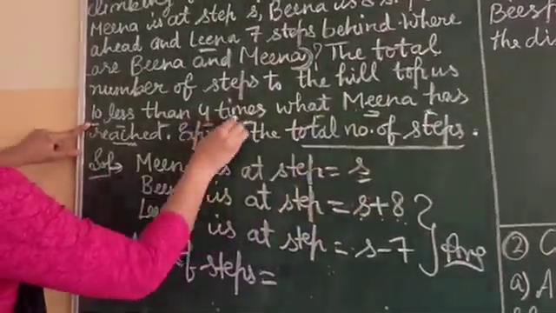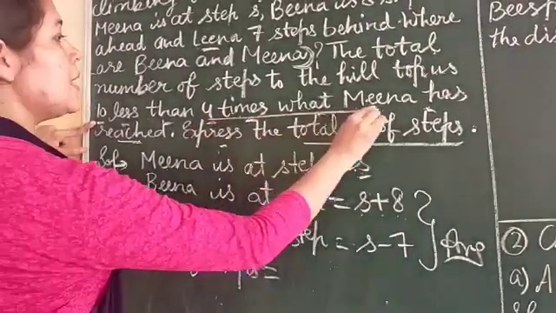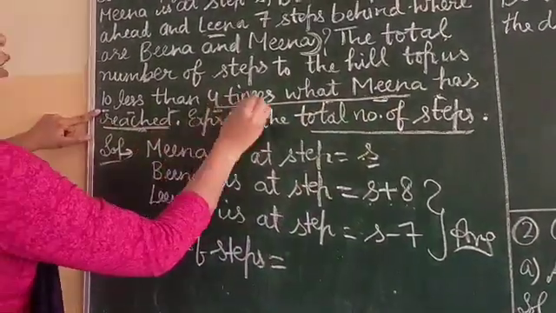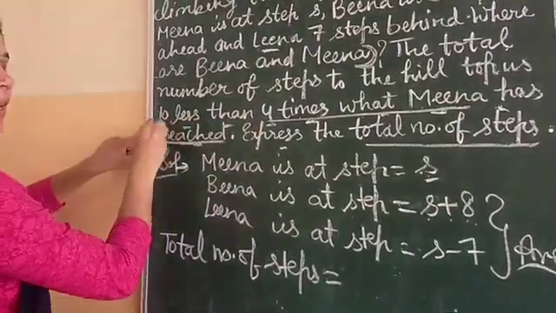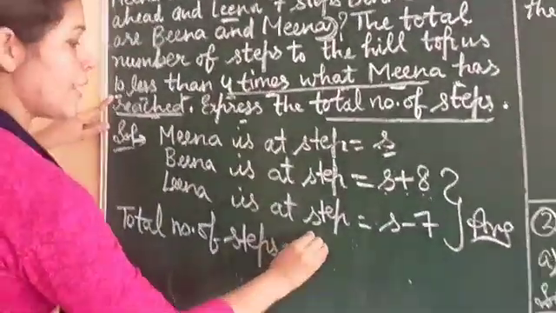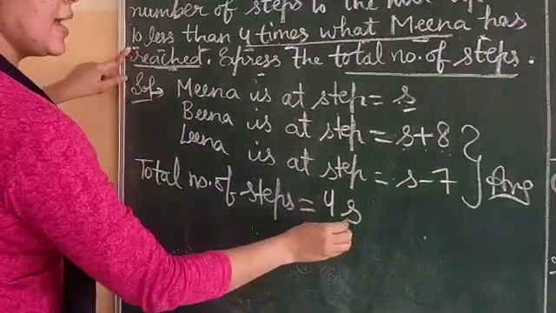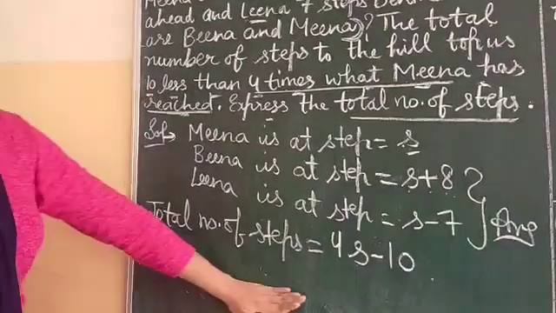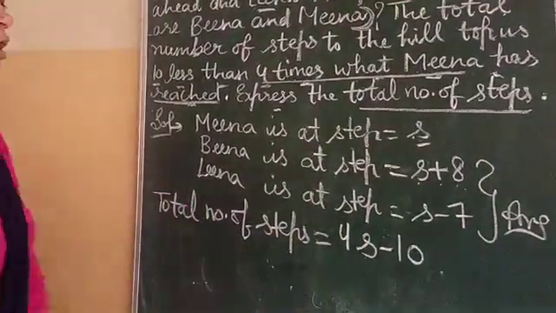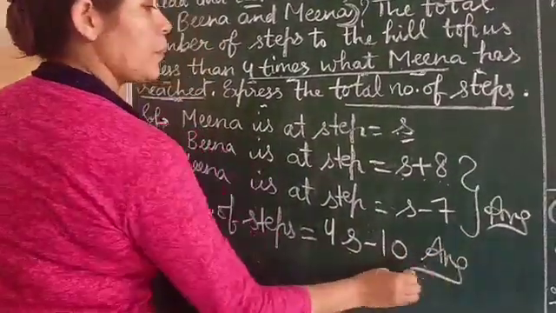So 4 times S. 4 times what Leena has reached, he is saying. So 4 times S and 10 less than. उसमें से 10 कम कर देना. So 4 times this and less 10. So these are the total number of steps. So this is the answer.